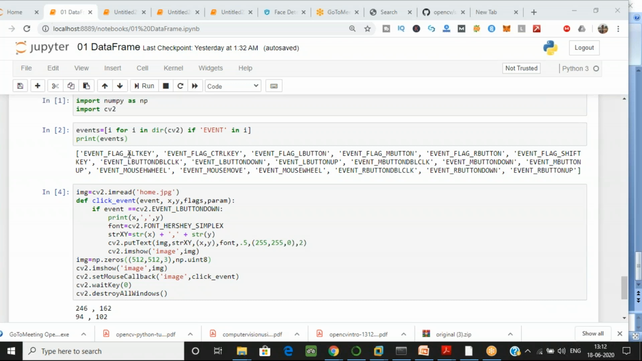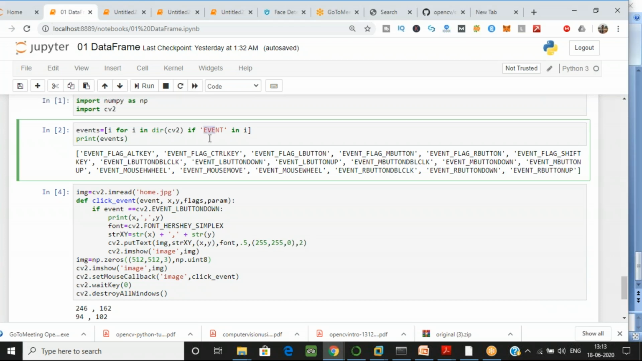As you can see in the output, event flag alt key, event flag control key, event flag L button, M button. So these are the various buttons. Left is your left click and right one is your right click. We will not cover every key over here, but I want you to have some idea. I'll explain the code I have written. But first, if you want to find any event or any property, you can also check in the cv2 directory and just type the string which you want, right?